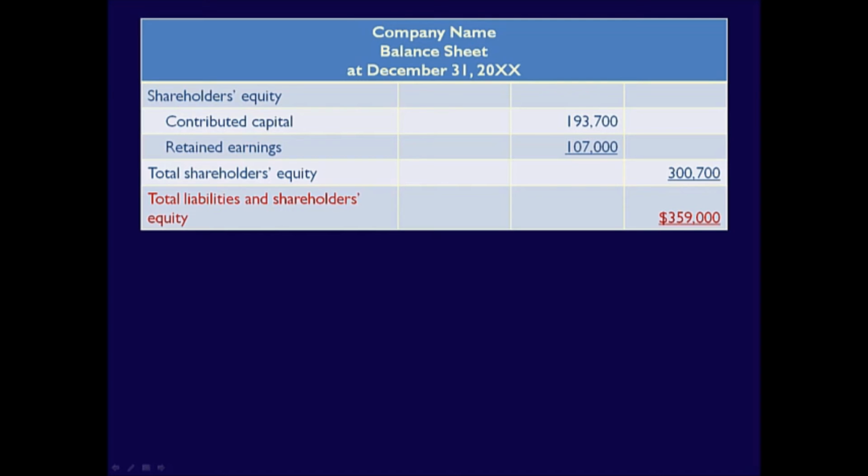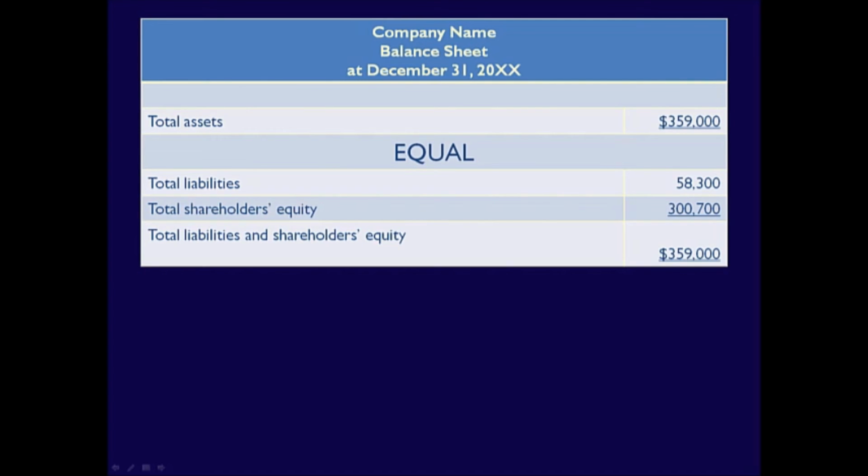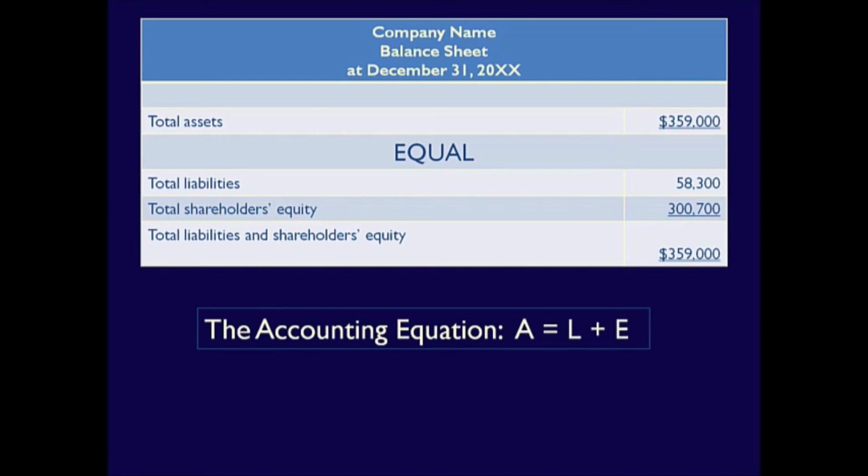Notice something very important. Total assets are equal to total liabilities plus shareholders' equity. This is called the accounting equation. This equation shows the economic resources, our assets, are financed either through debt, our liabilities, or equity, from owners. This equation will be explored in a later video. For now, it's important to recognize that, in the balance sheet, assets always equal liabilities plus shareholders' equity.